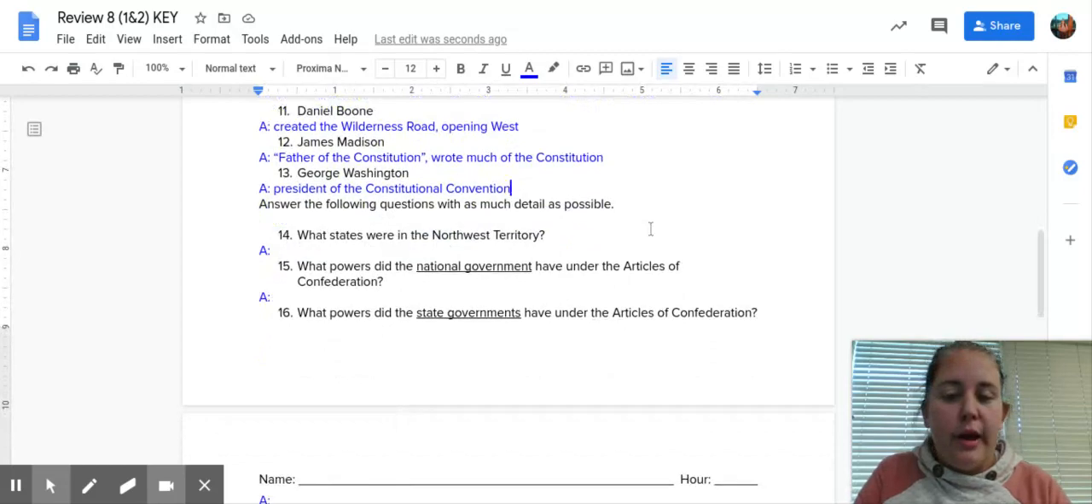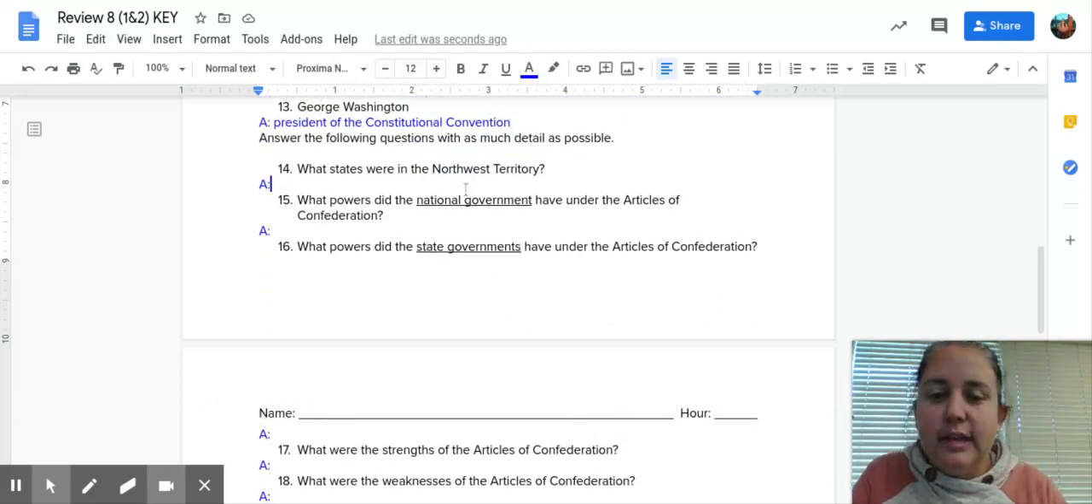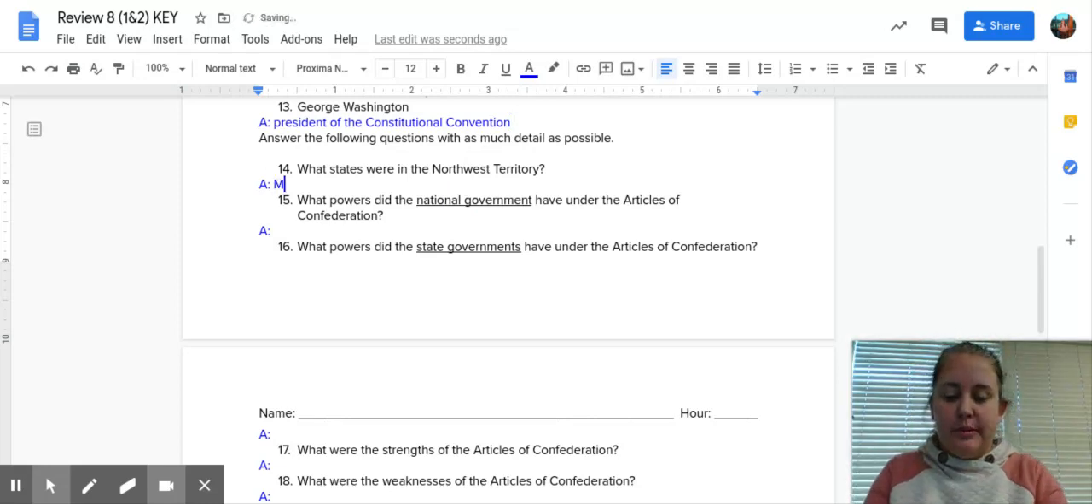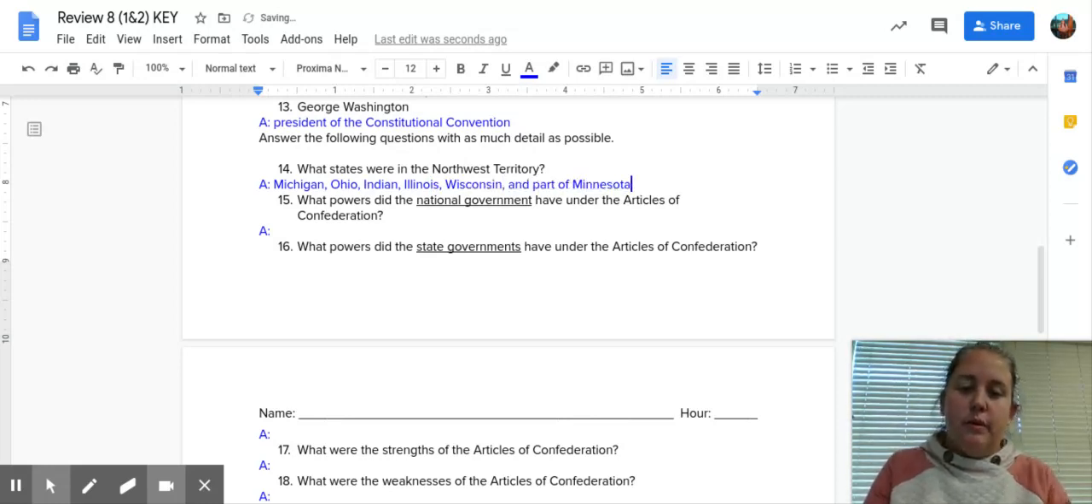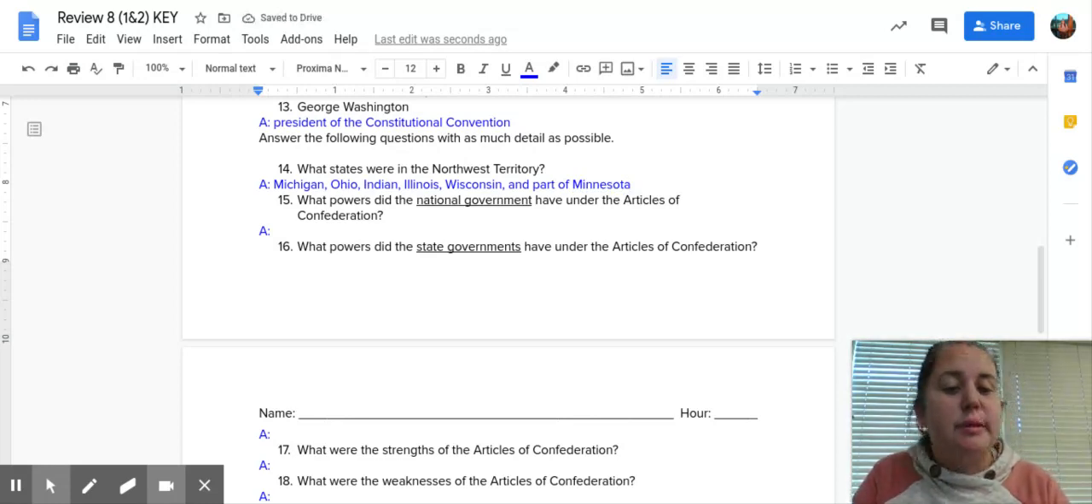Okay. All right. A few more questions to make sure that you understand the details. So what states are in the Northwest Territory? Well, one of them is our state, Michigan. We also have Ohio, Indiana, Illinois, Wisconsin, and part of Minnesota. So we would now think of these states as the Midwest, but at the time this was the farthest west that our country went, and so they were called the Northwest.